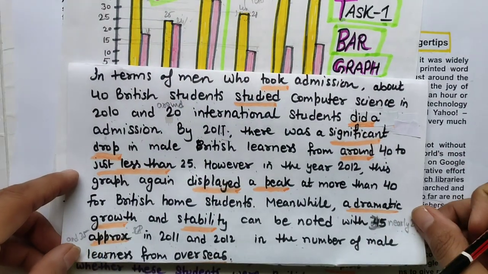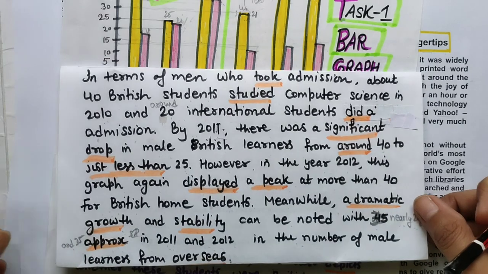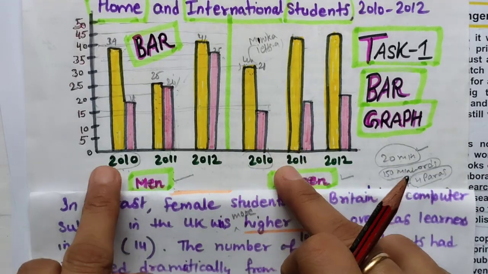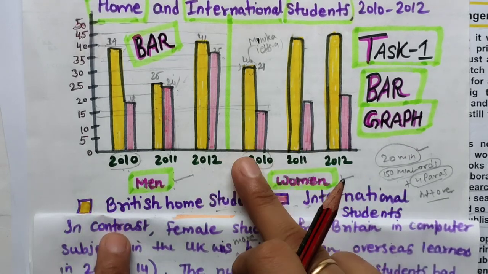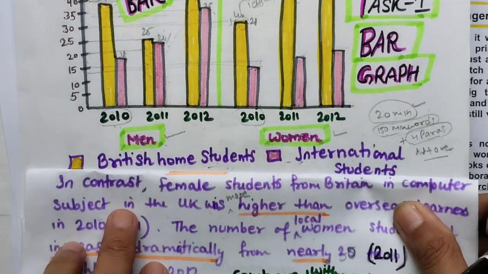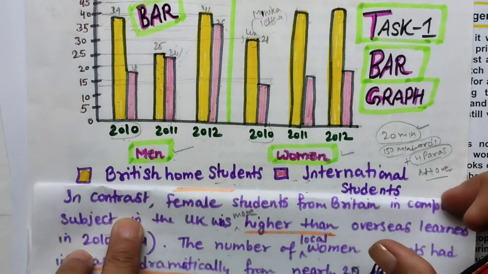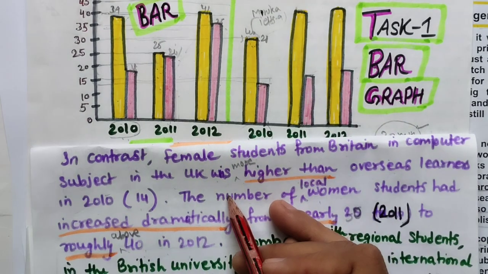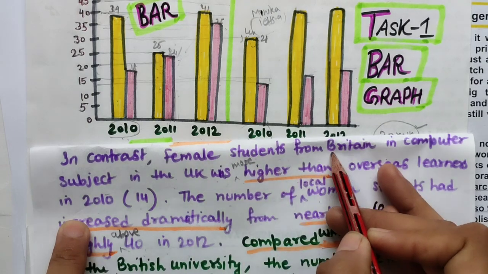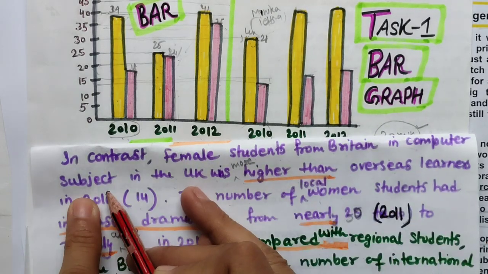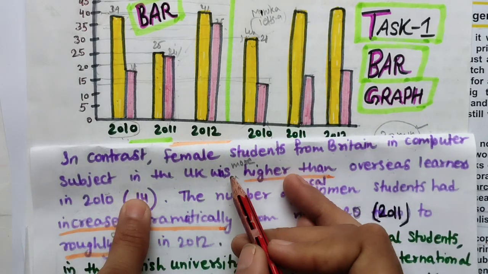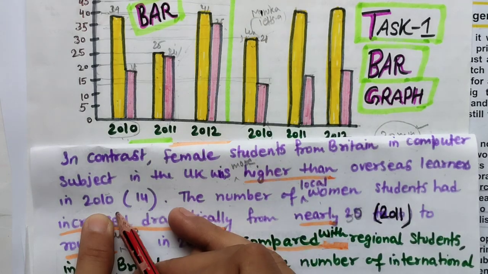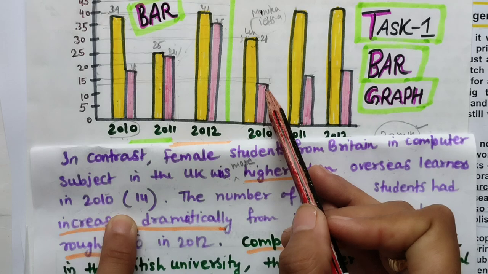You can just take a screenshot of it. Now we will talk about this one. This is women, and both students are there. We will talk first about 2010. In contrast, female students from Britain in the computer subject in the UK were much higher than overseas learners in 2010.